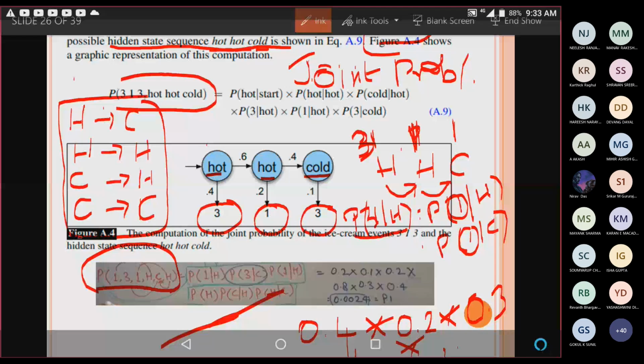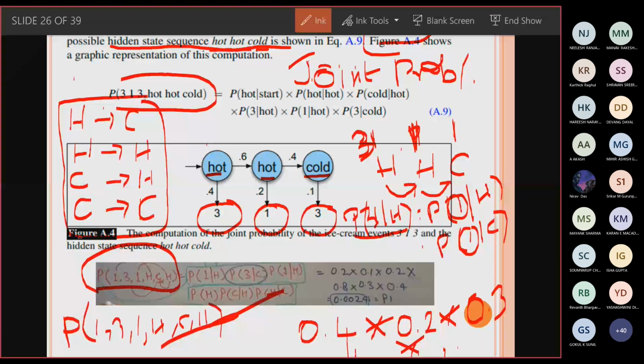In this example, we find the probability of 1 hot, 3 cold, 1 hot, multiplied by the probability of hot, probability of C given H, and probability of H given C. You make use of this joint probability formula, and the probability value is 0.0024.